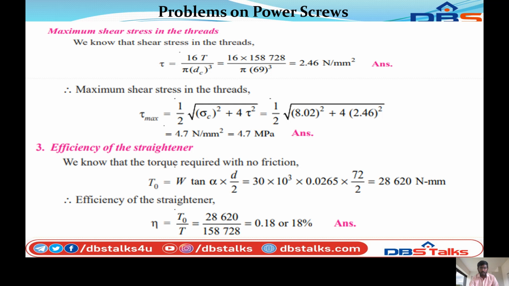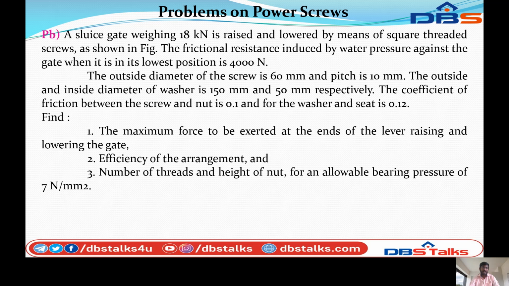So finally we can calculate the efficiency of the screw. The efficiency eta is equal to T naught by T. So T naught by T, substitute the values: 28,620 by 1,58,728. So efficiency eta is equal to 0.18 or 18%. So this is the problem. So next we can start the next problem.